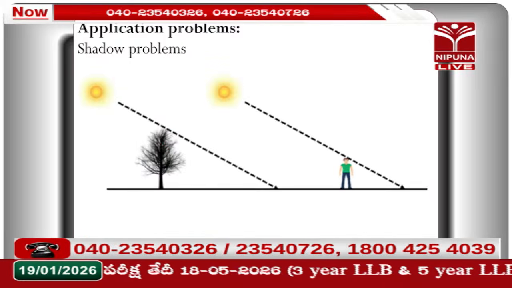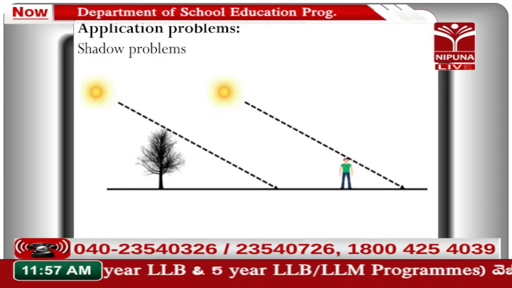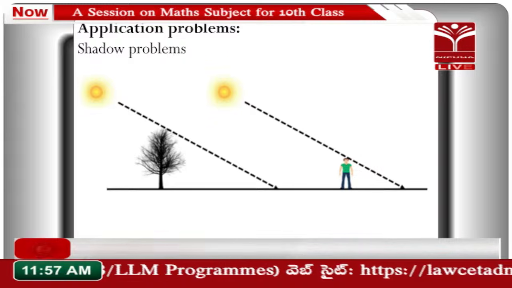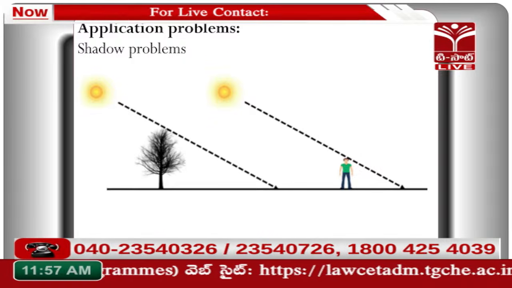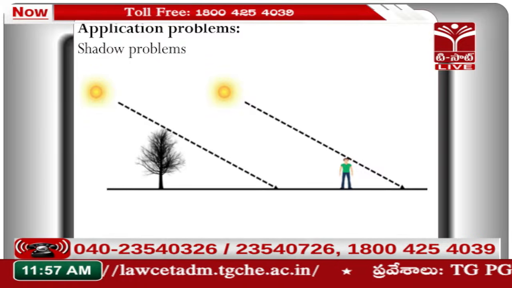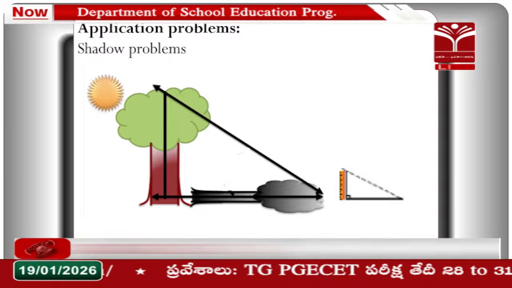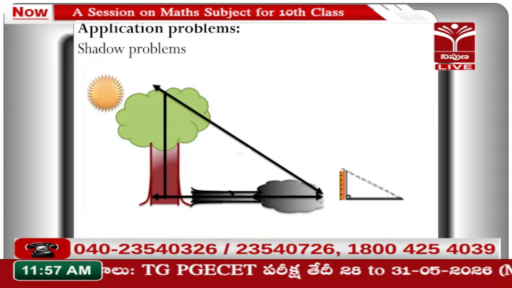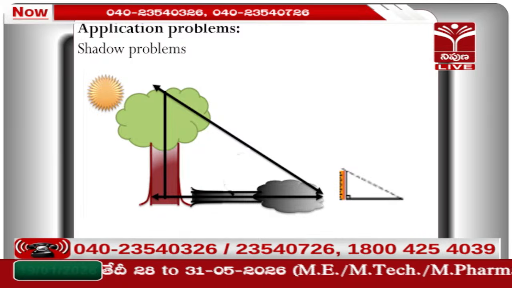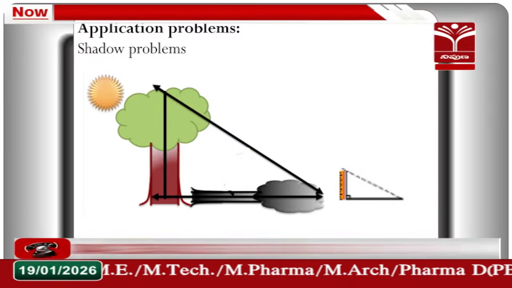Here also you can see a person standing near a tree. We can find his height and the length of his shadow and the shadow of the tree, by which we can find the height of the tree. Even we can take a meter stick. These are all different ways of finding the height using shadows, all simple techniques. Here a meter stick is used. Its length is 1 meter. We can measure the shadow of the meter stick and the shadow of the tree, and with the help of that we can find the height of the tree.